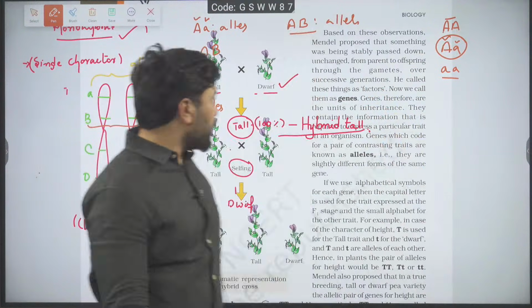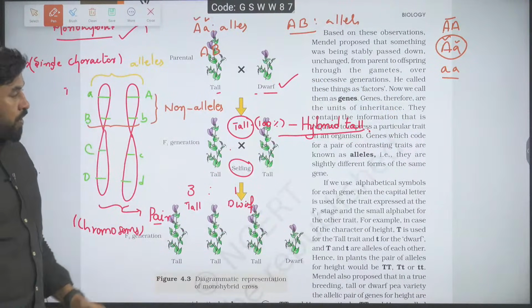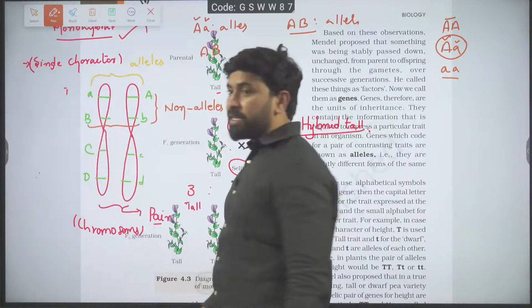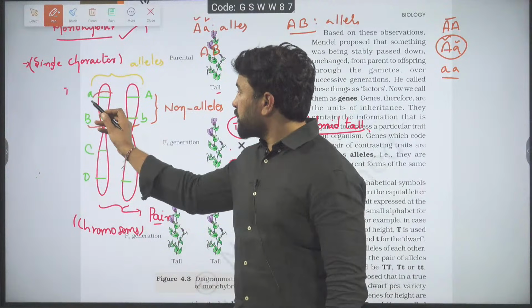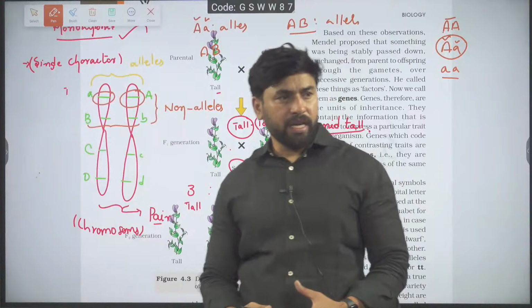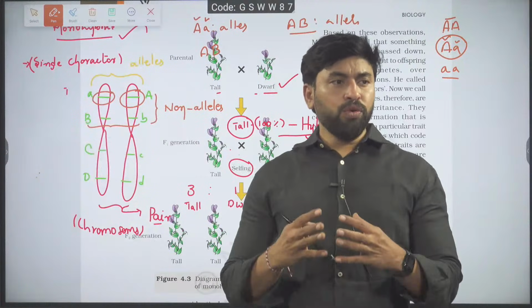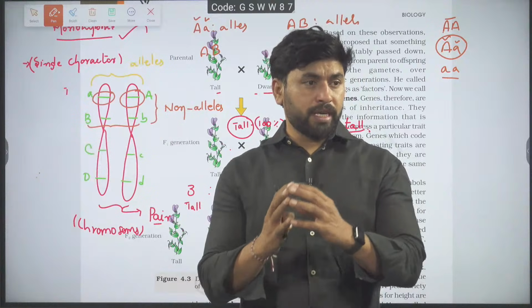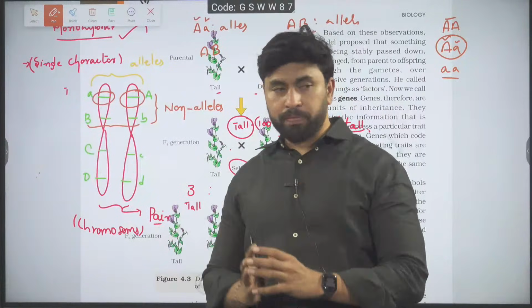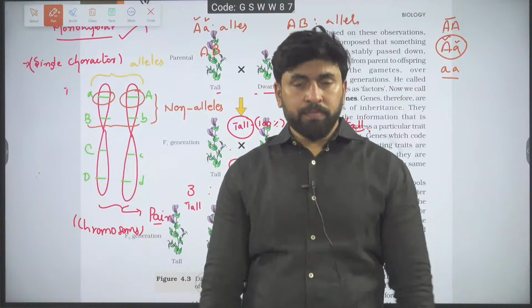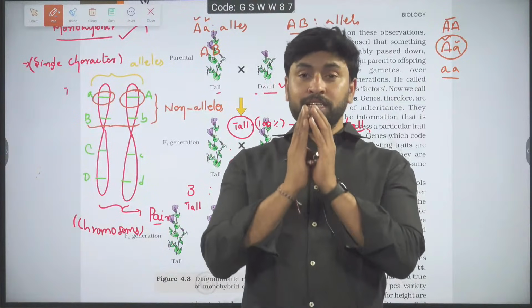Got it? Then observe the story. Whenever we take two alleles, if you want to define them as alleles, they must be present on the same locus. That's why the definition says the two alleles of a gene are present on homologous sites on homologous chromosomes, which means they are present on the same chromosome pair and on the same locus.